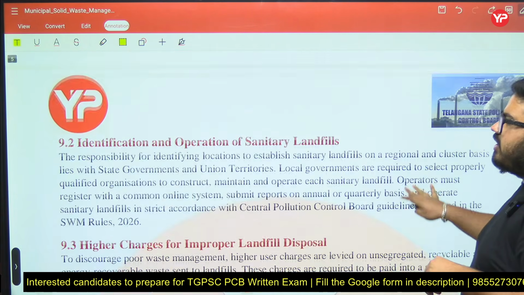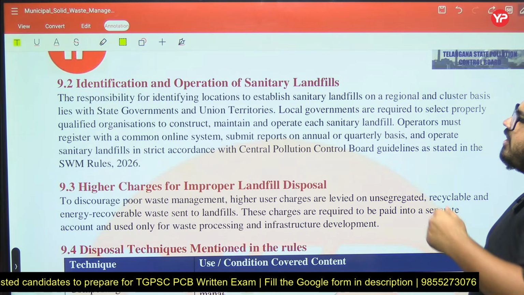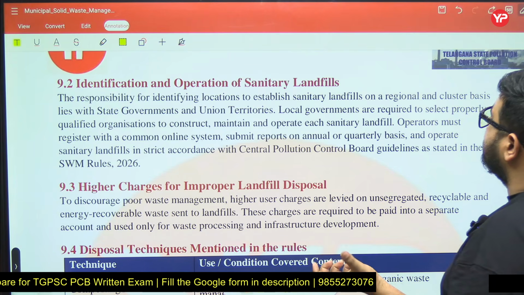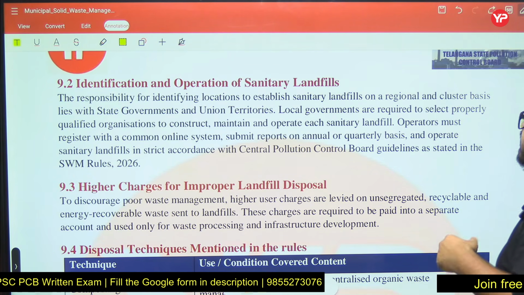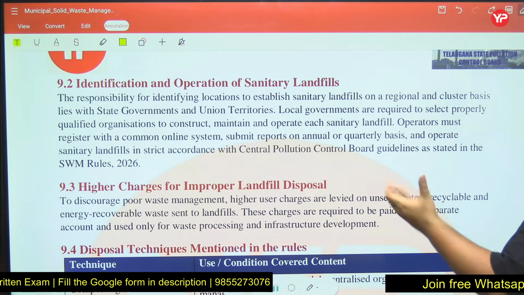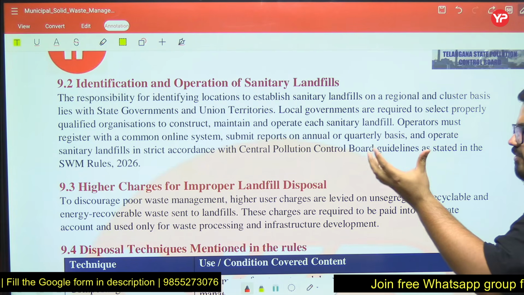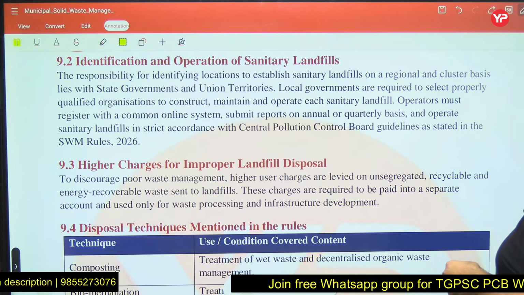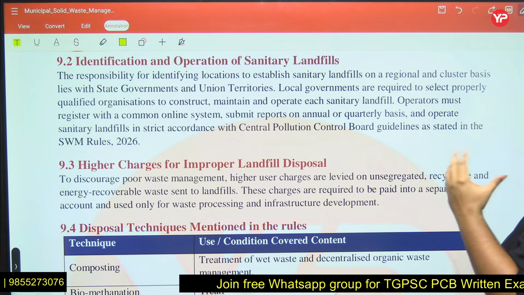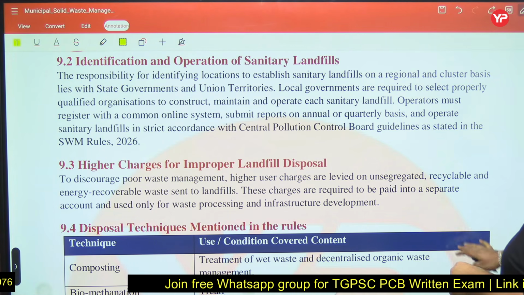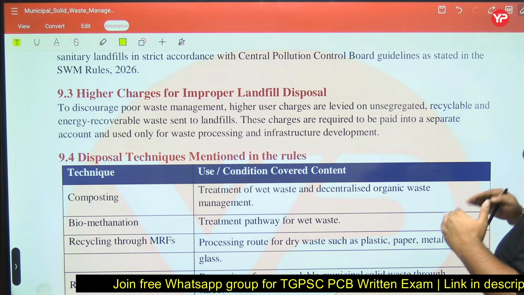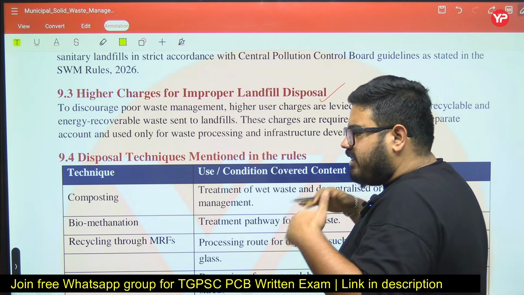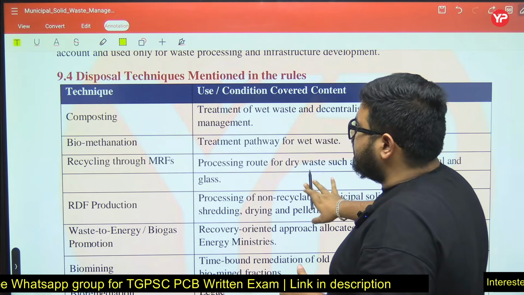Identification and operation of sanitary landfill. The responsibility for identifying locations for establishing landfills on a regional cluster basis lies with state governments and UTs. State government means your SPCB, State Pollution Control Board, and for union territories it is pollution control committees. Local governments are required to select a properly qualified organization to maintain it. There should be high charges for improper landfill disposal, meaning if you are not disposing of it properly, charges should be high.